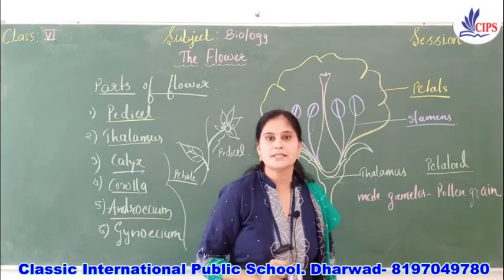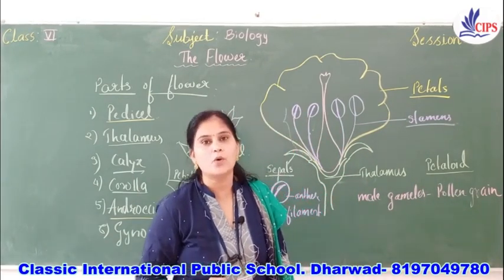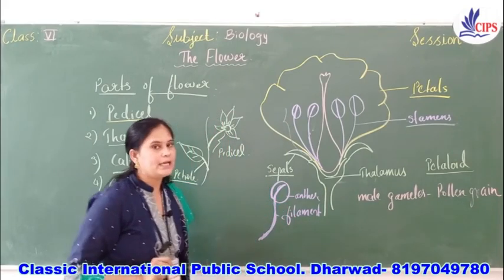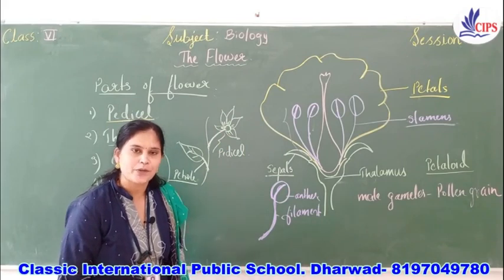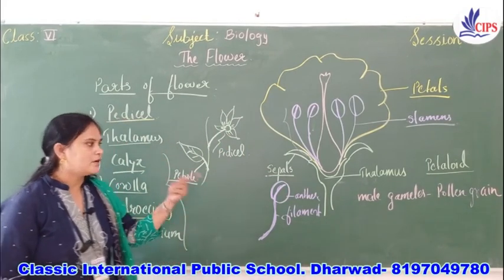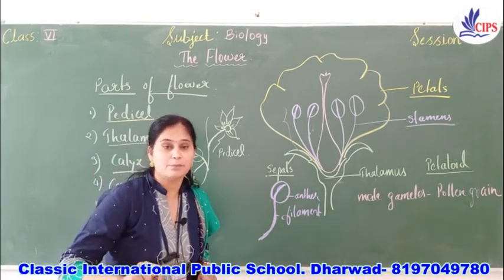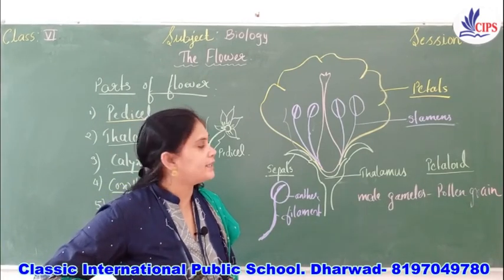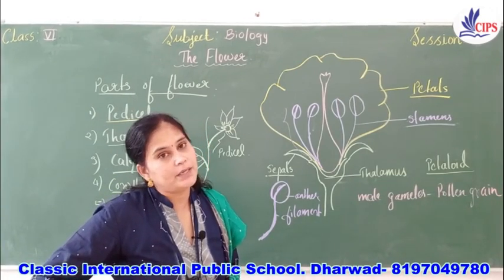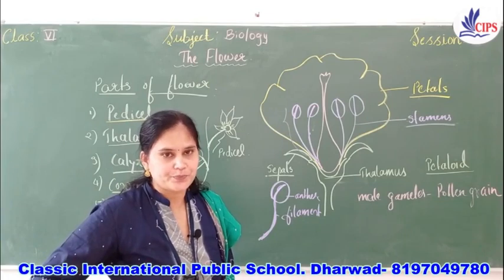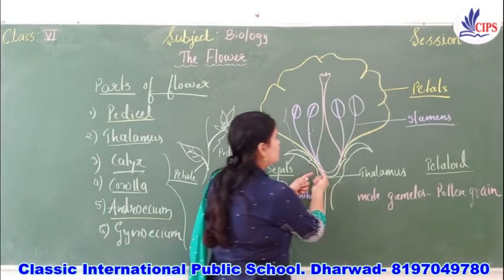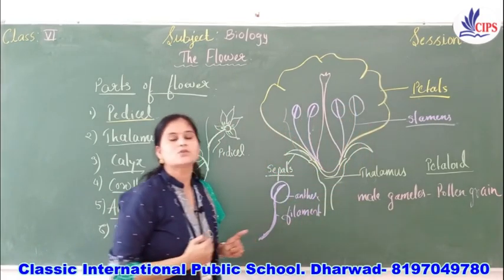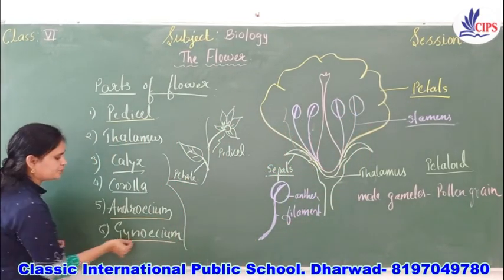So male gametes in the plants are pollen grains, and the male part of the plant is the stamen. Since it produces the male gamete, the pollen grain, it helps in reproduction. Now the innermost whorl is called the gynoecium.